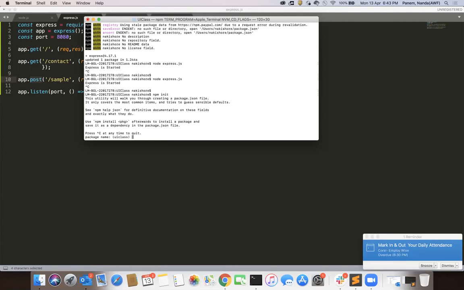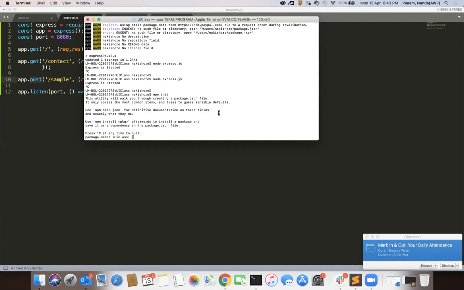See here what is asking. As soon as you type npm init, what is asking? The utility will walk you through creating a package.json file. So here, what is the package.json file going to be? The package.json file is the file which is used to run your sample application.